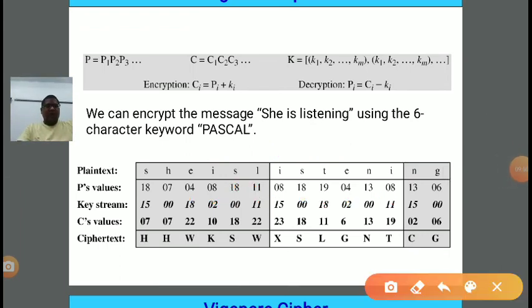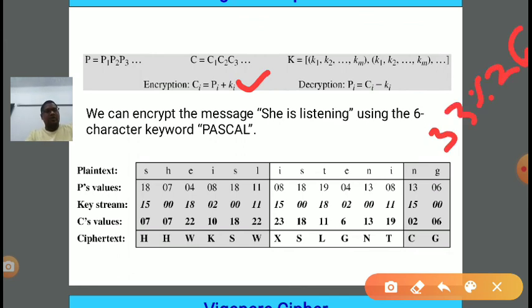Now our target is to generate the C values. The formula for C is C1 equals P1 plus K1. The first P1 value is 18 and the key value is 15. So 18 plus 15 is 33. It is greater than 26, because we are doing mod 26. So 33 mod 26, what is the remainder?